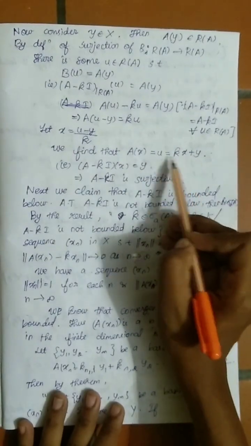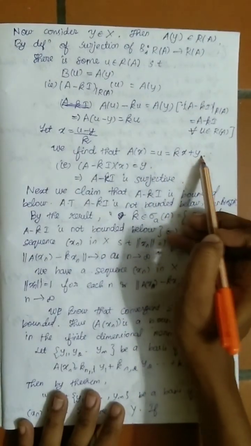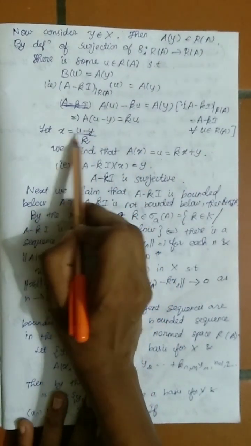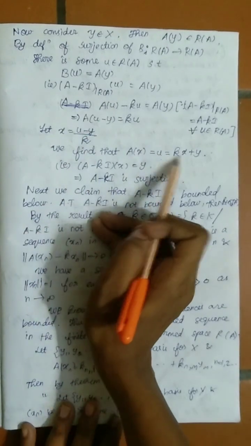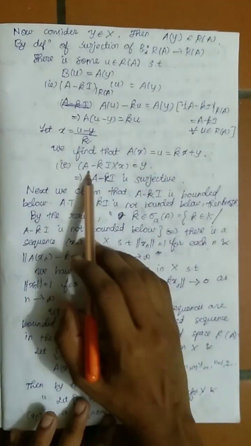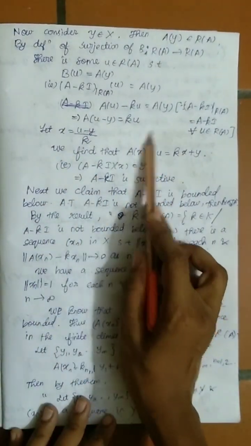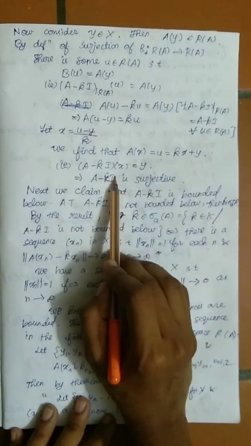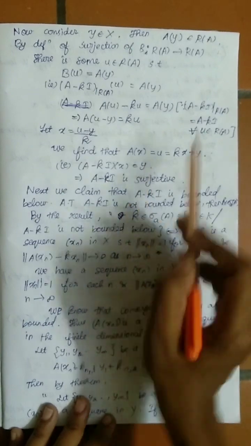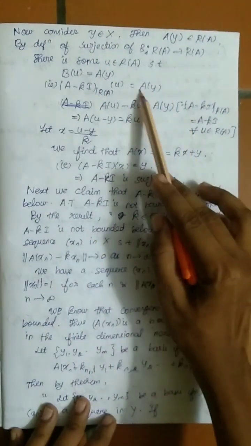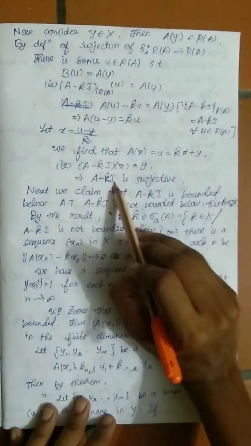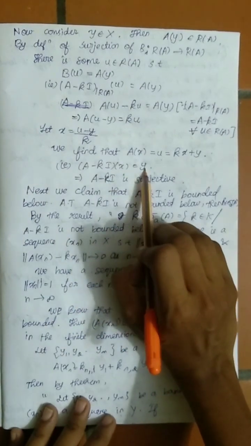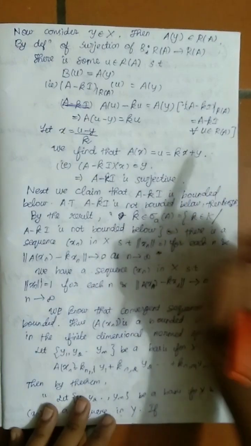And U equals Kx plus Y. Because if I take this K to this side, I can very well say that U equals Kx plus Y. So if I take this Kx this side, (A minus Ki)(x) equals Y. Which means, for every Y belonging to X, there exists some x belonging to capital X such that (A minus Ki)(x) equals Y. Which means A minus Ki is surjective.